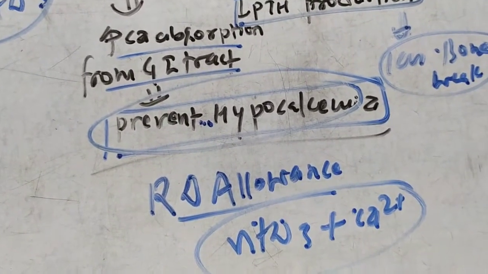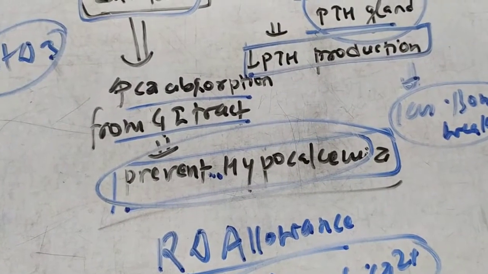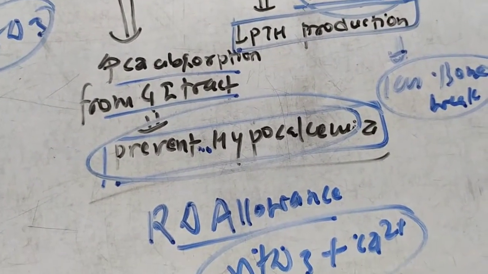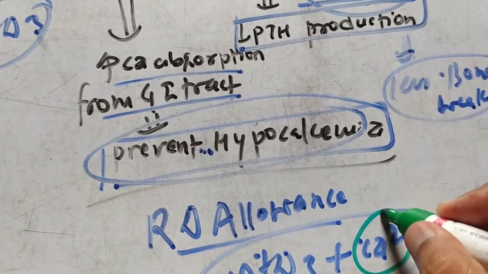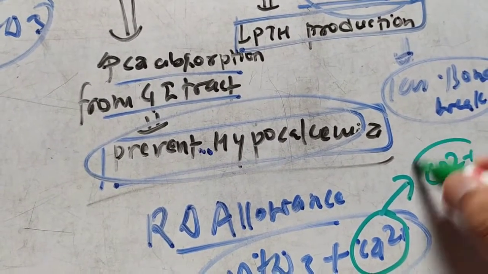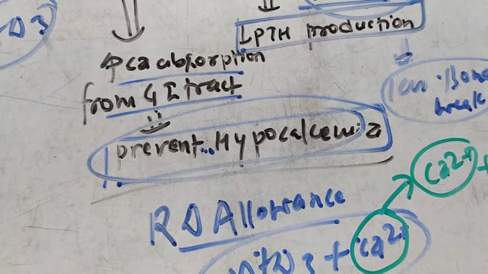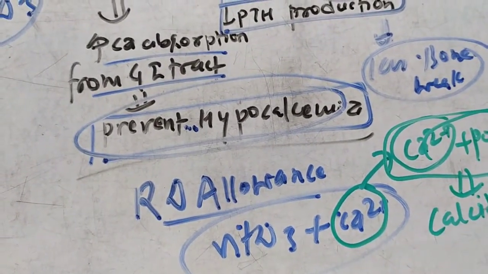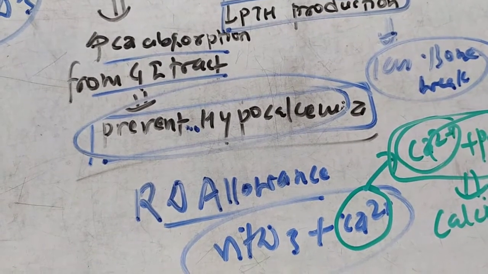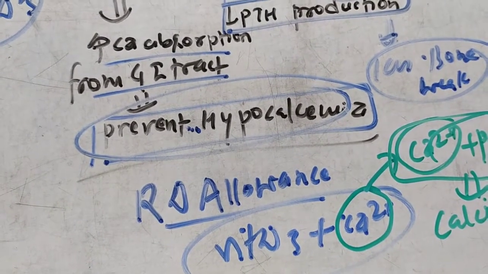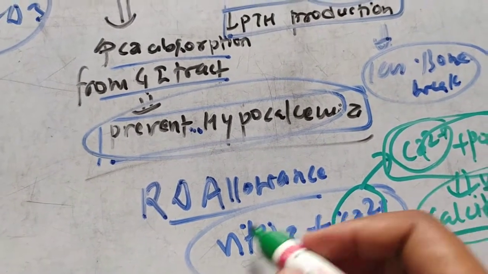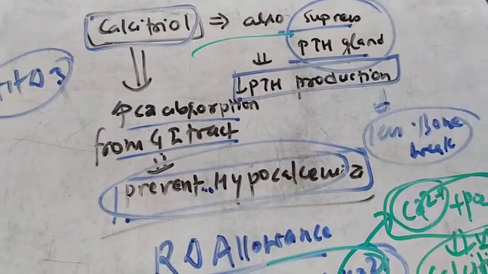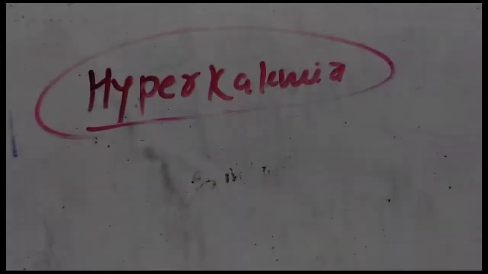Calcium supplementation alone is very dangerous for the patient, as it will bind to the phosphate and lead to vascular calcification. So this is not good. You should always give it with vitamin D3, as vitamin D3 also directly suppresses PTH production.